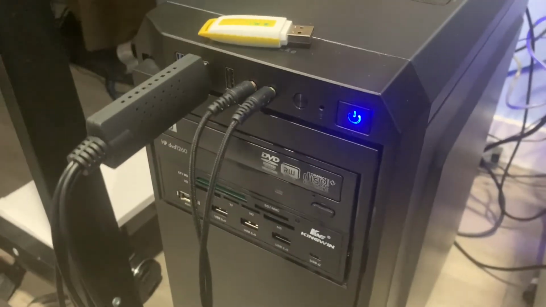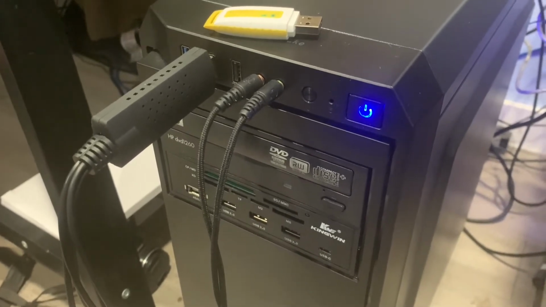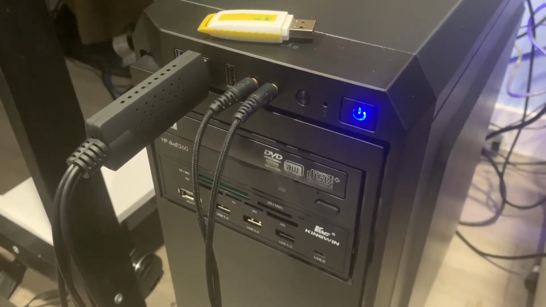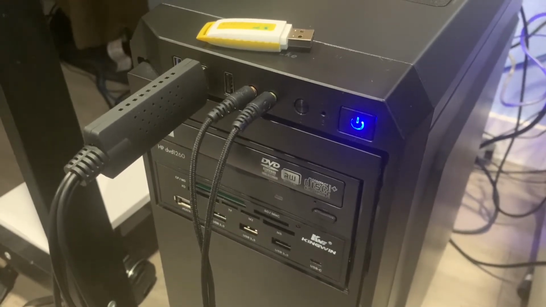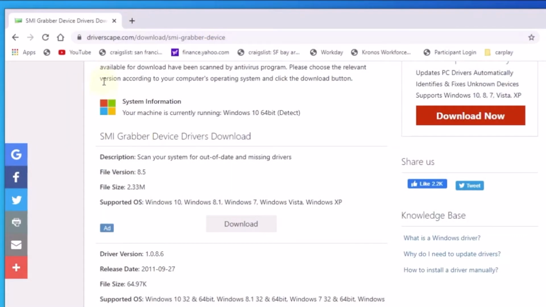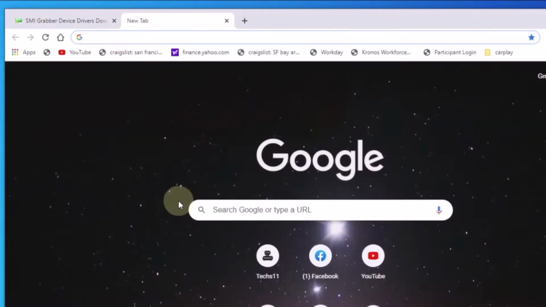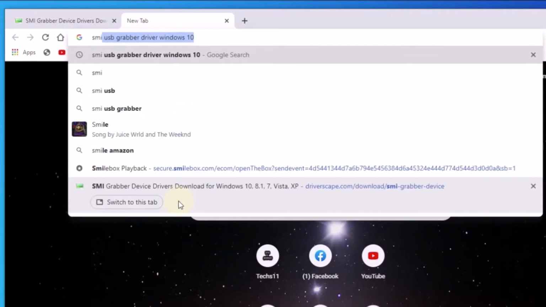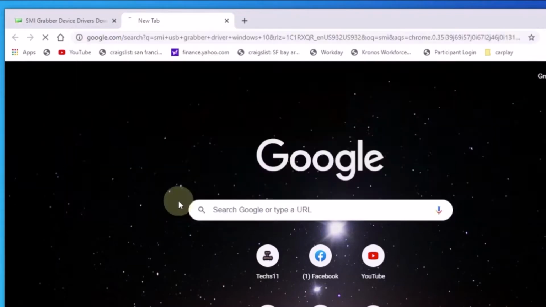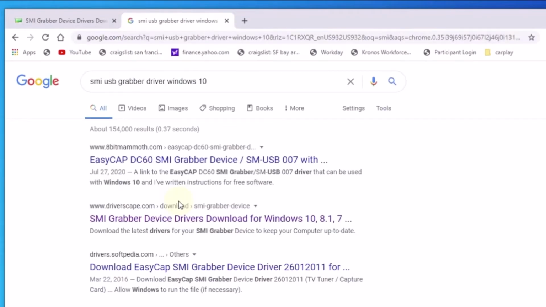And we're going to go in here. So now what we need to do is use Windows 10 and how to do it software wise. Okay, so the first thing we need to do is get the drivers. If you search SMI USB grabber driver for Windows 10, you will see this.